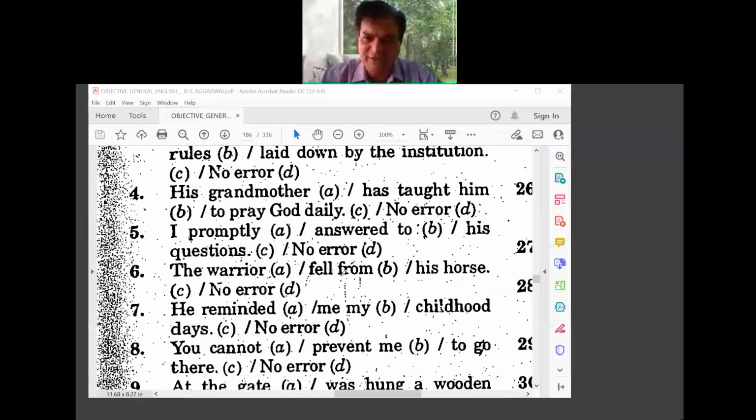So actually, this is what we use in spoken language. But traditional grammar says, see, they don't follow what is there in spoken language. So it should be fell off his horse or got off his horse. We don't say he got down from his horse. We say that he got off the horse. So fell off his horse. That is what you have to look for. Fell off, O double F. Got off, O double F. So the warrior fell off his horse.